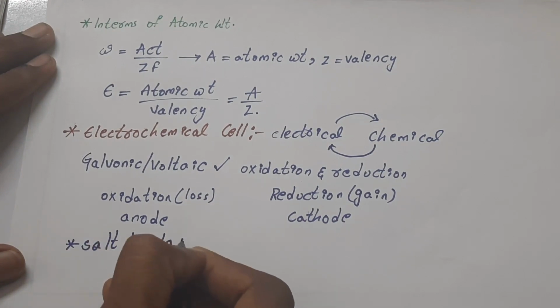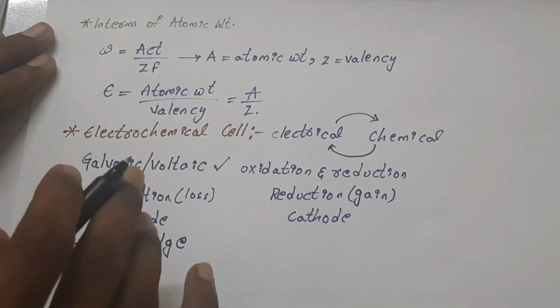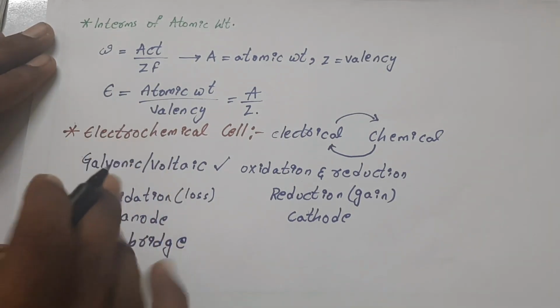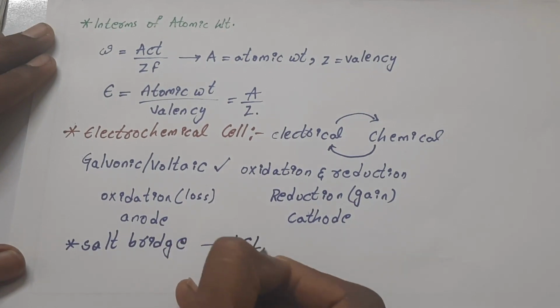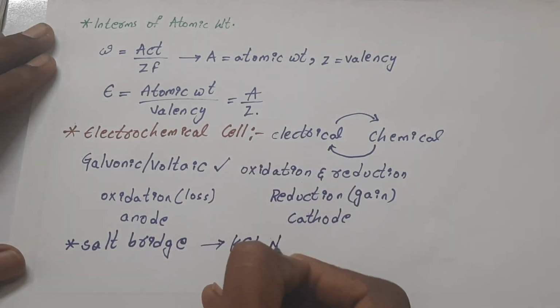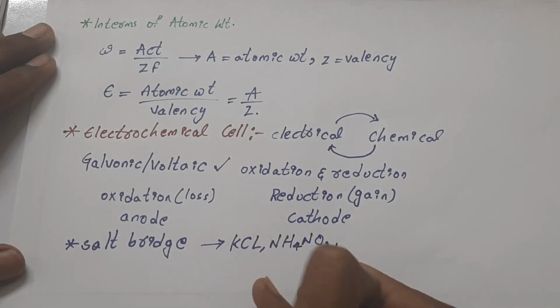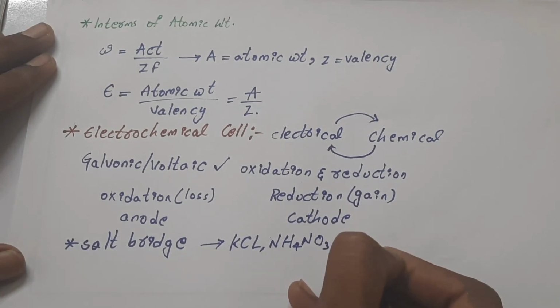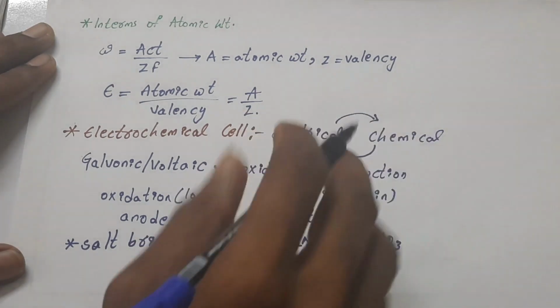Why do we use this salt bridge? The salt bridge is usually filled with agar agar gel, and it is filled with KCl, that is potassium chloride, NH4NO3, that is ammonium nitrate, or a combination with KNO3, that is potassium nitrate.